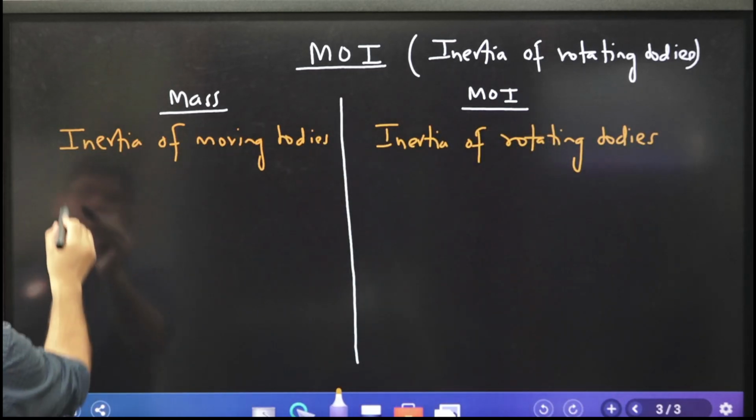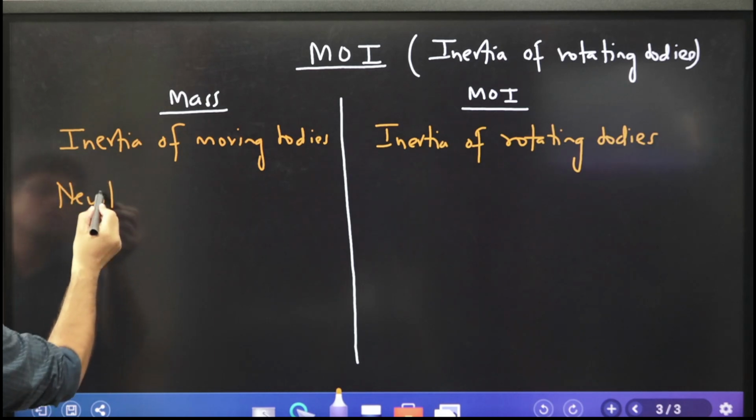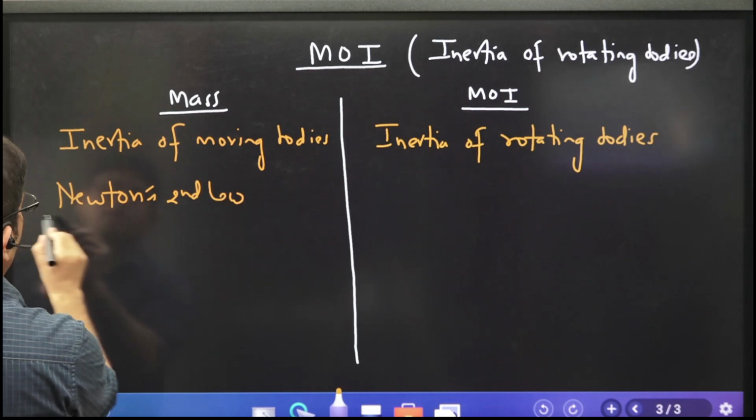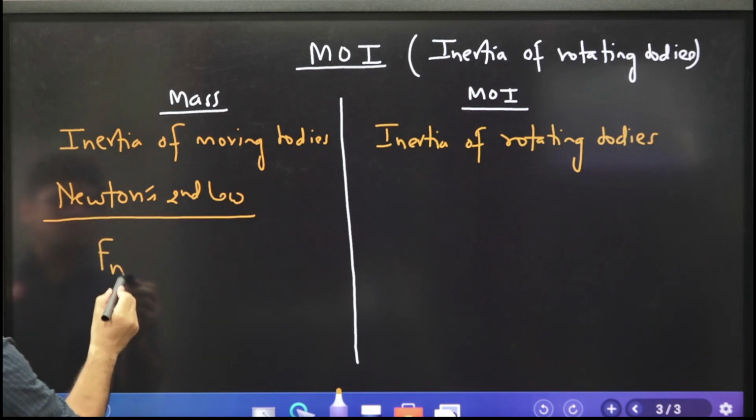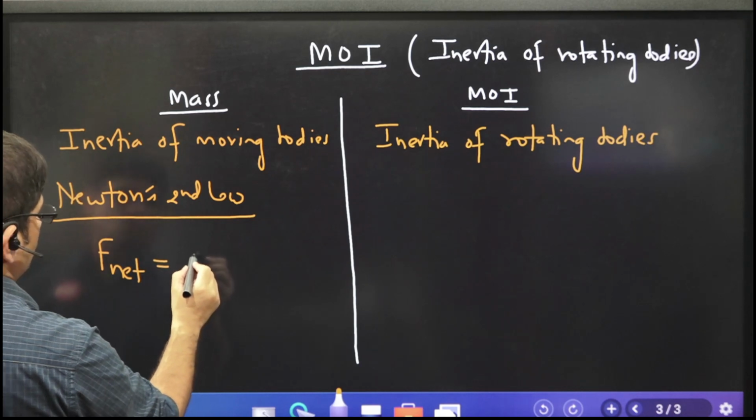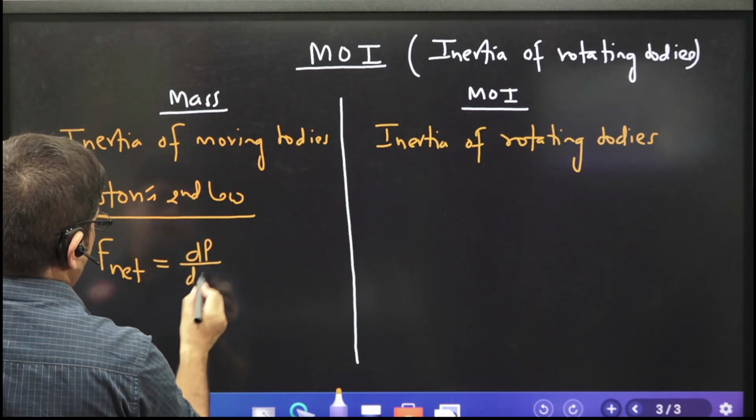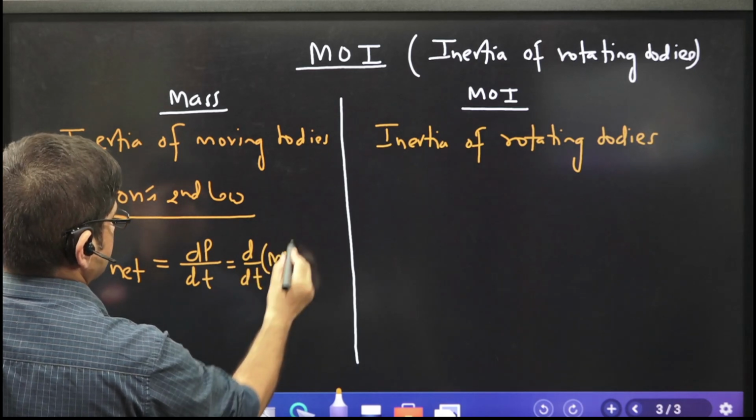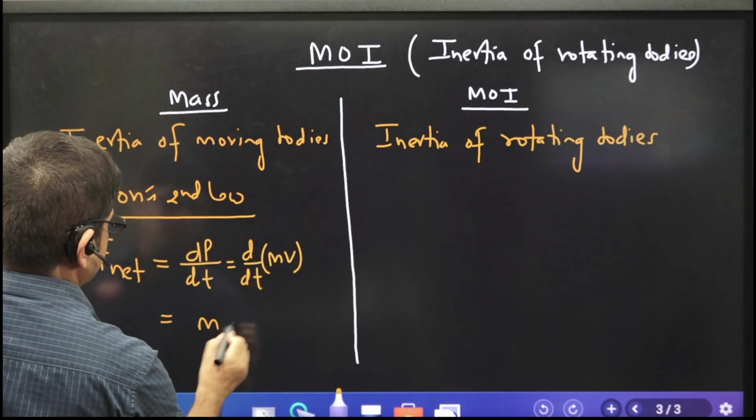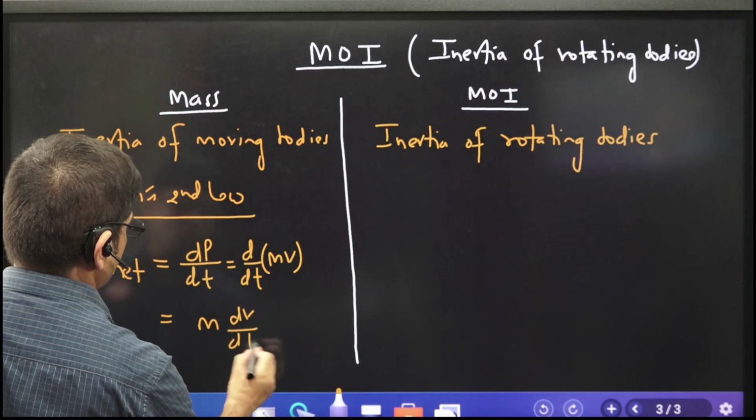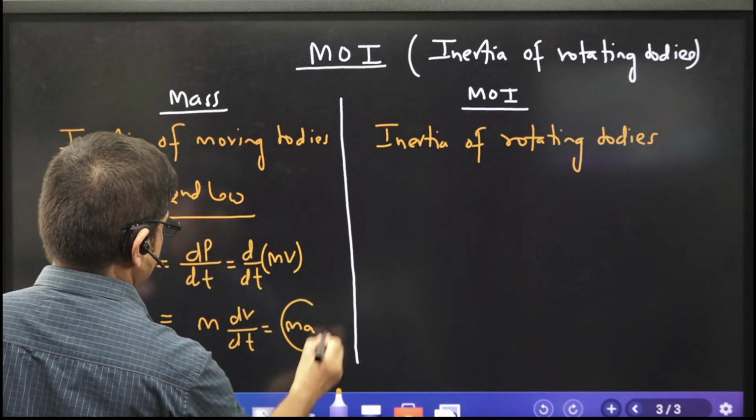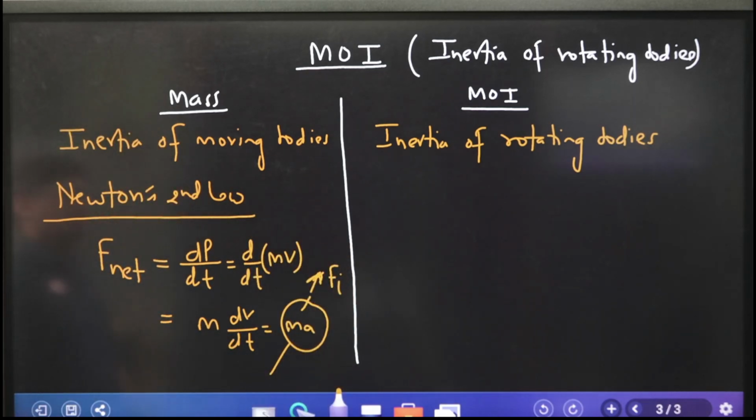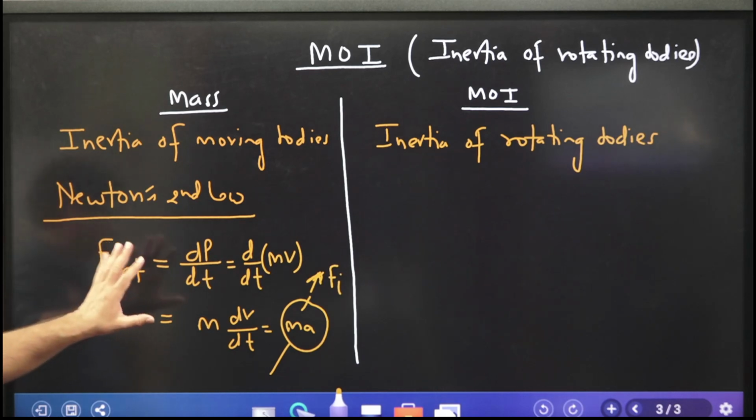भाई कैसे पता लगता है? Let's go to Newton's second law. What is Newton's second law? Sir, F net is equal to dp by dt. P क्या है? Linear momentum, mv, mass into velocity. Solids के लिए मैं इसको ऐसा लिख सकता हूं. So this is nothing but inertia force.